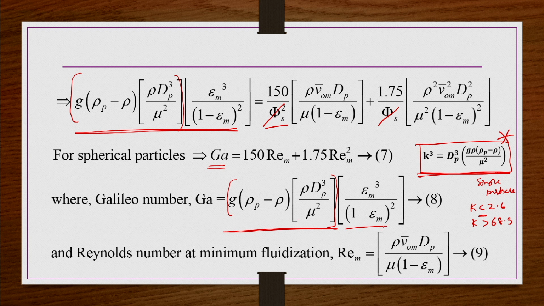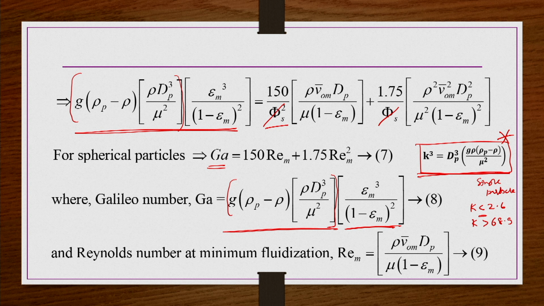So, probably if you multiply this one, then it may be the k cube factor, or cube root of this one is going to be k for packed or fluidized bed conditions. But there is no advantage of doing such analysis here, because for packed bed or fluidized bed there is no clear transition between laminar and turbulent flow conditions. So, there is no point of using it.